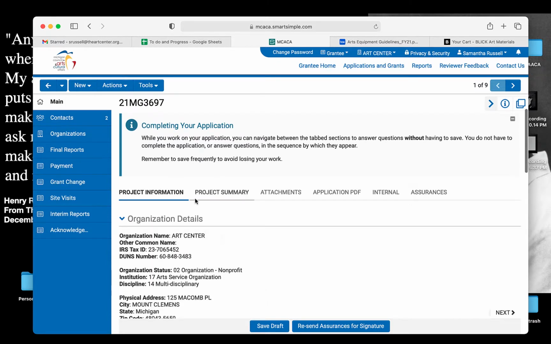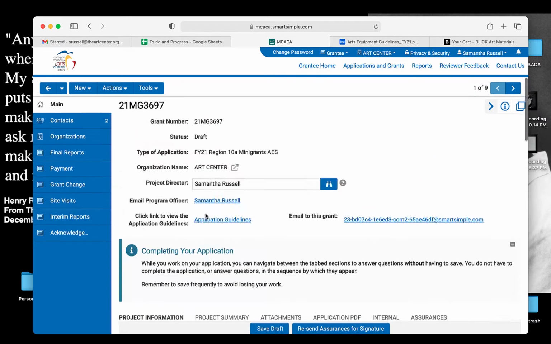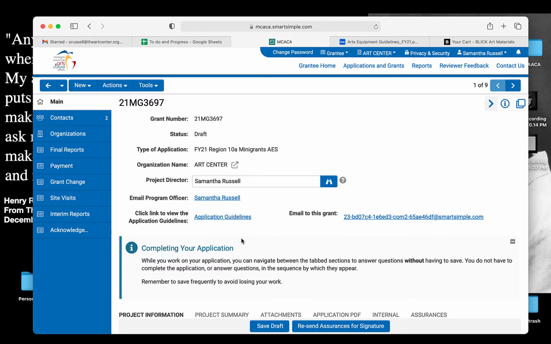So if you have any more questions about the Smart Simple system, if something qualifies, anything like that, you can email program officer up here. You can see my name listed, or you can go to theartcenter.org and find my email there. It is also askrussell@theartcenter.org. And I'll be happy to help all of you write successful applications to the best of my ability, and so that we can get those funds to you and your students.